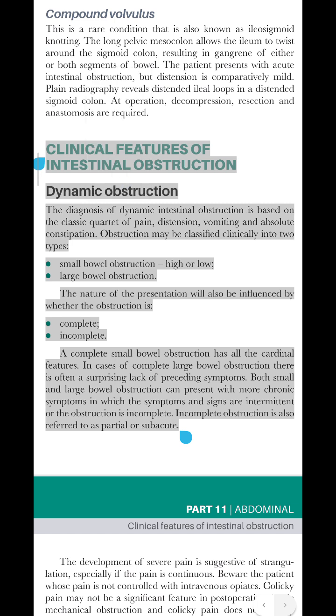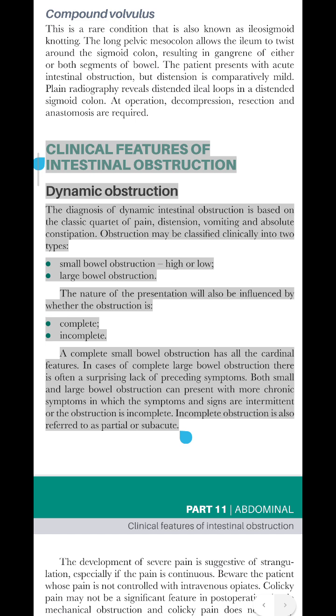Clinical features of intestinal obstruction. Dynamic obstruction. The diagnosis of dynamic intestinal obstruction is based on the classic quartet of pain, distension, vomiting and absolute constipation. Obstruction may be classified clinically into two types: small bowel obstruction, high or low, and large bowel obstruction. The nature of the presentation will also be influenced by whether the obstruction is complete or incomplete.